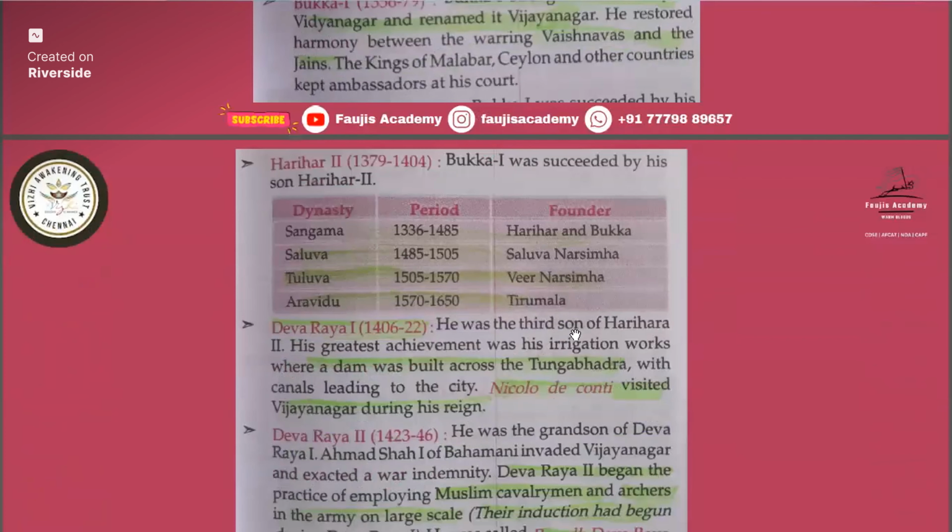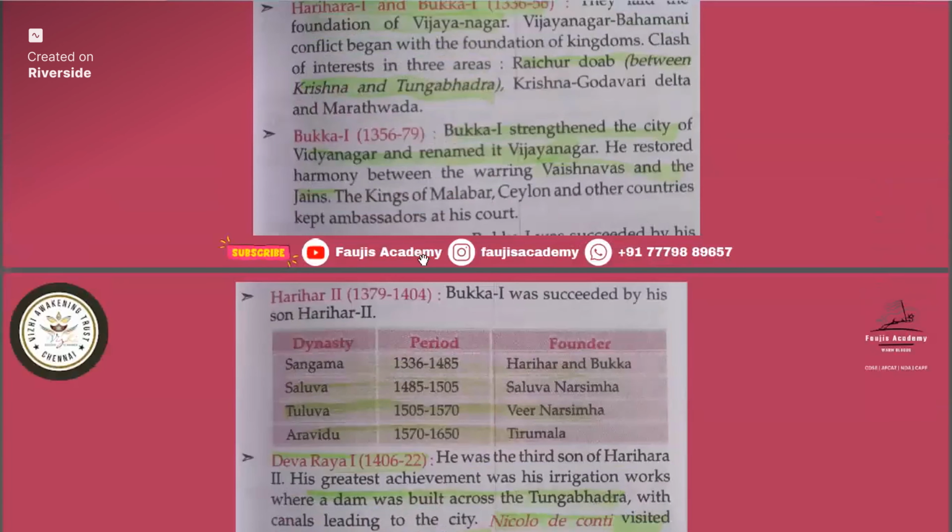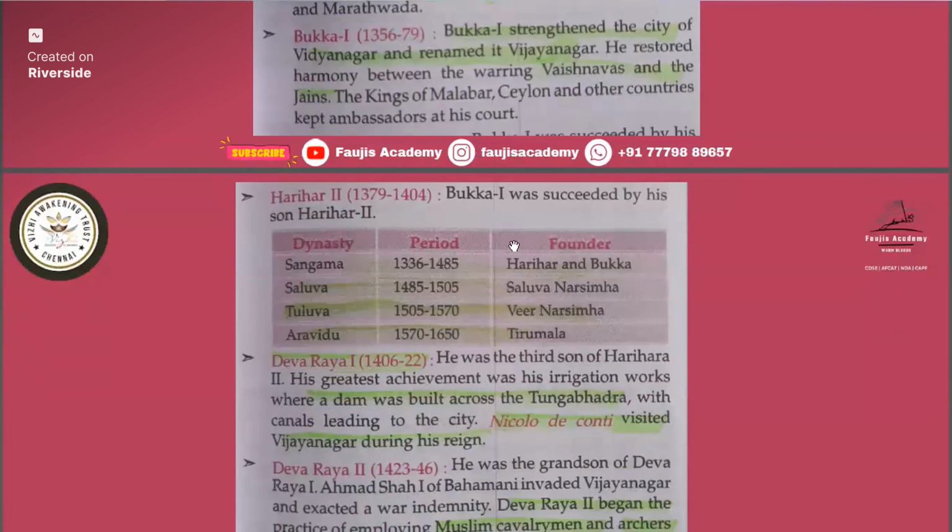Then Harihara II. Bukka I was succeeded by his son Harihara II. And now you must remember all this. First the Sangama started ruling, then Saluva, then Tuluva, then Aravidu, and all their founders' names. So the Sangama founders are Harihara and Bukka.